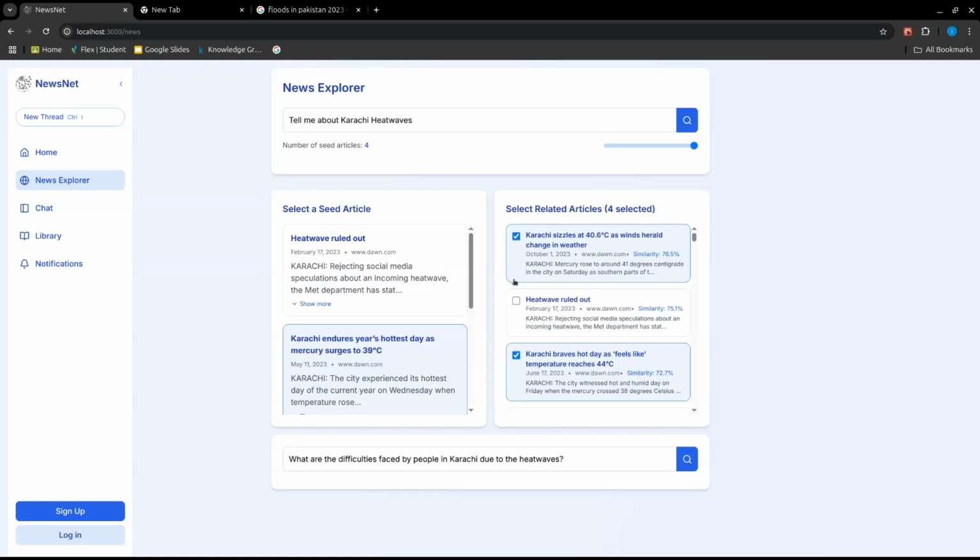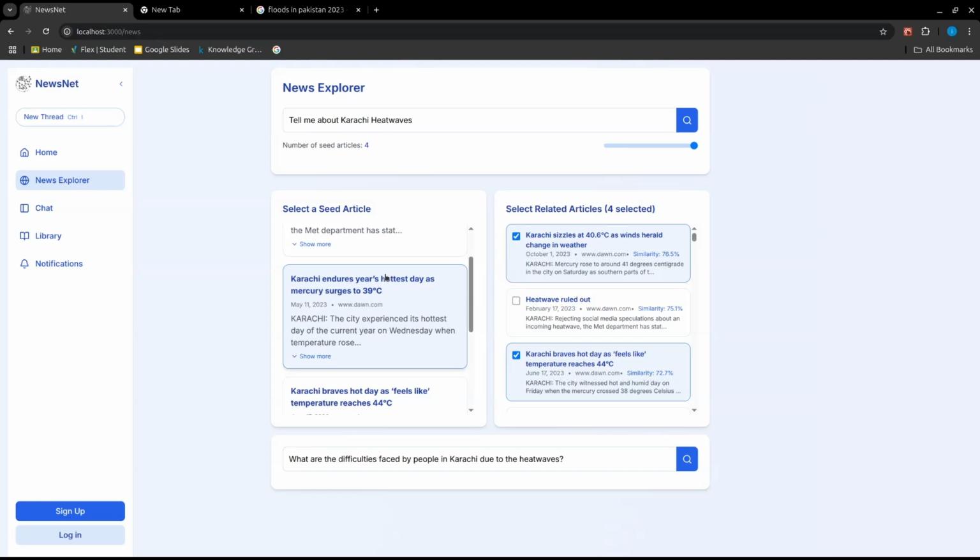Here is another query. We went a little bit more specific this time. We've asked, tell me about Karachi heat waves. I've selected my seed article, "Karachi endures year's hottest day as mercury surges to 39 degrees Celsius," from May 11, 2023.